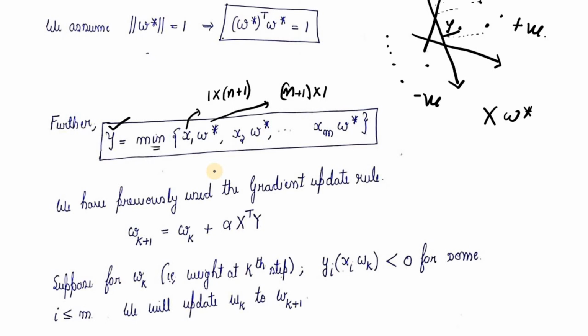So from our first video, we did find out the gradient ascent update rule. This was the gradient of f, if you remember. We assume that for any step k of our iteration, we are not able to reach w star. We see some misclassifications, which will be pointed out by the fact that this term will be less than 0 according to the rule which we have set up previously, and hence we will have to perform an update of wk to determine wk plus 1. This is the updated weight, and with every update of the weight, we will try to find out how close we are to w star.